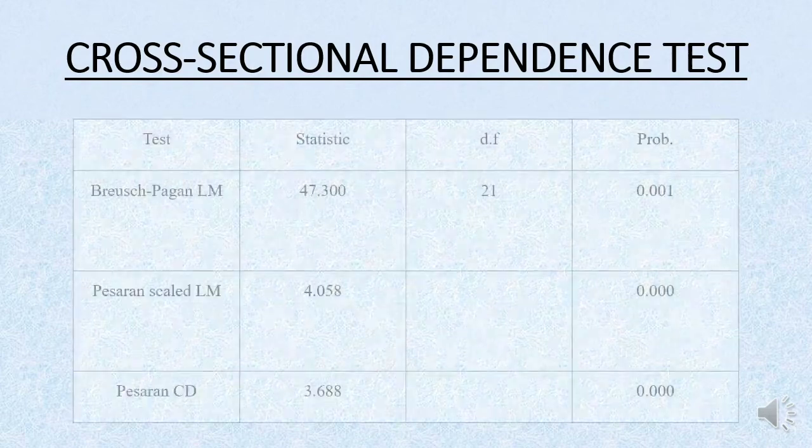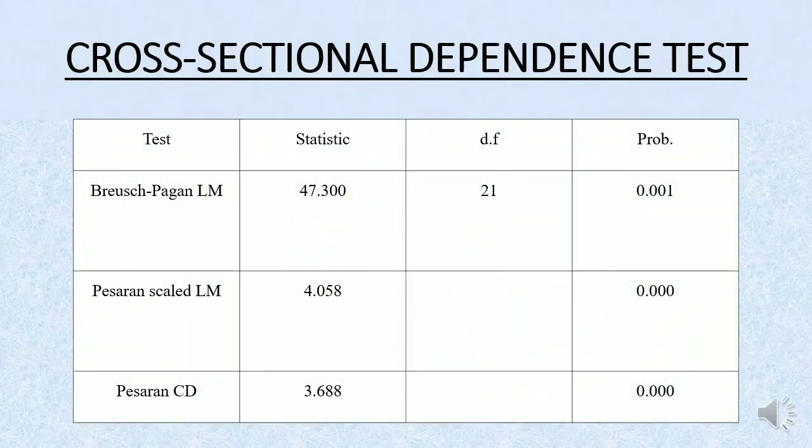Cross-sectional dependence test. By using the cross-sectional dependence test, we can see if the countries depend on each other or not. This figure shows a very significant result, which means that these 10 trading countries depend on each other.